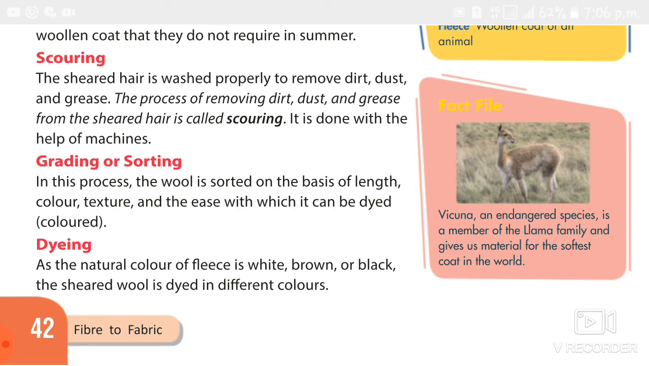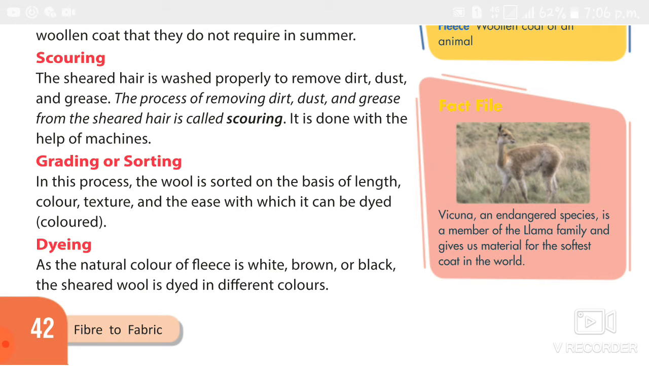Shorting means, according to the length, color and texture, the wool should be sorted. It should be separated. That process is called grading or sorting. Grading means on the grade of length, color, texture and ease.